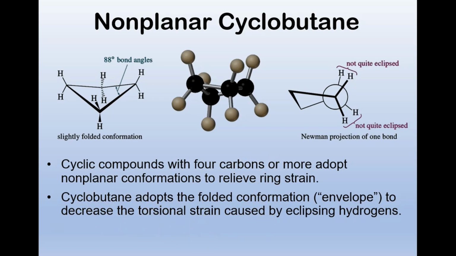If I make this perfectly flat, you see it's eclipsed. Look there, I tweaked it a little bit, now they're not so eclipsed. So I put a fold right in the middle, and now they're trying to be a little bit staggered, not perfectly staggered.